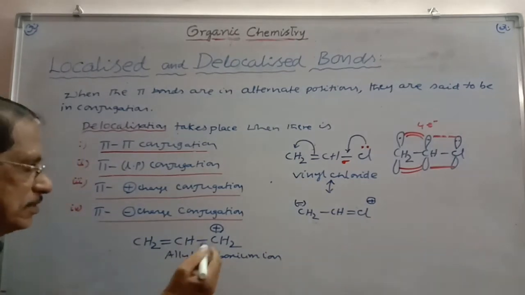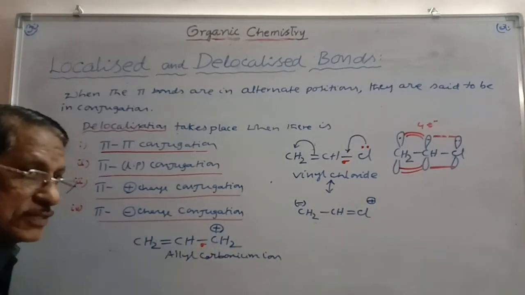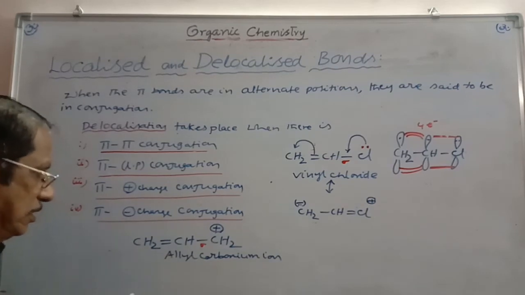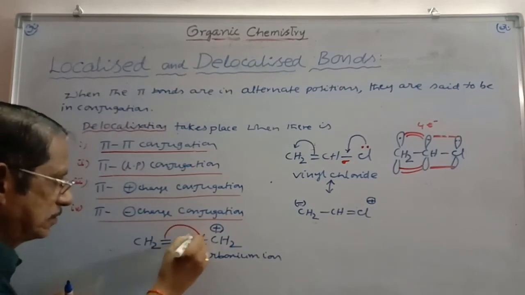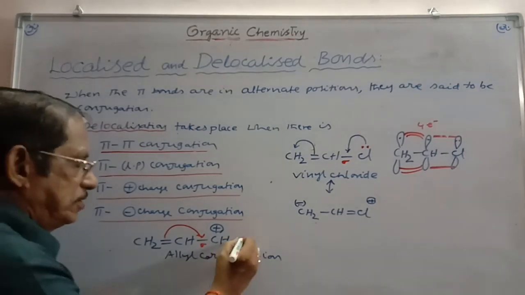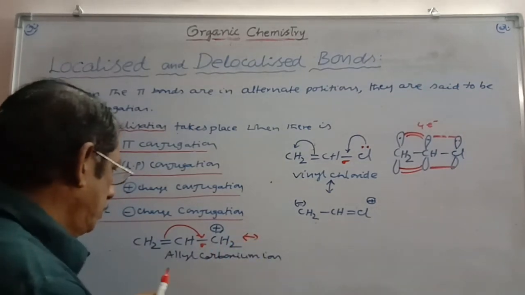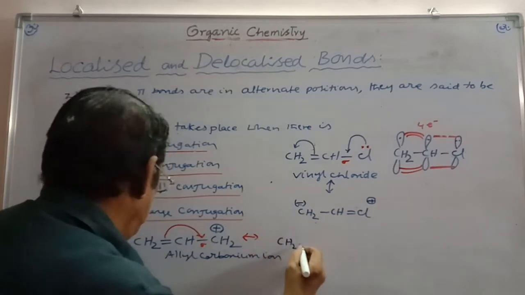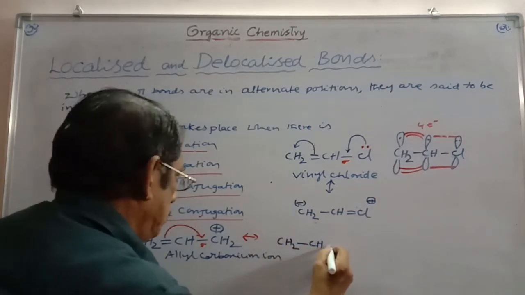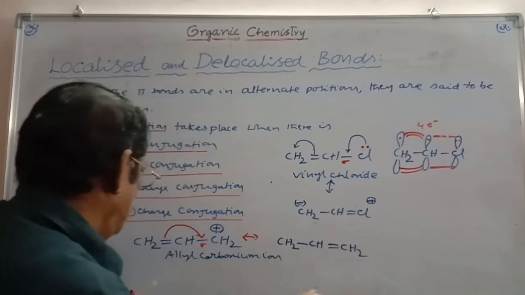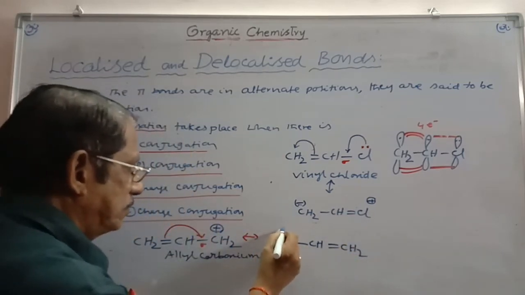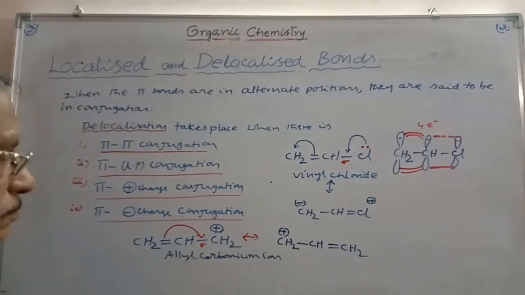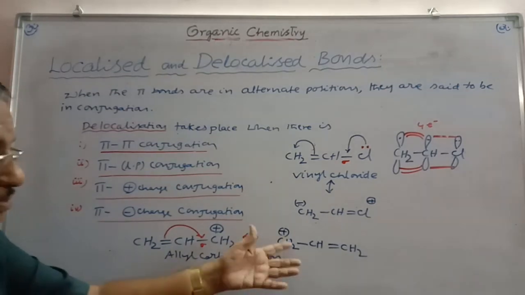What happens here? As this is the positively charged carbon, it withdraws the pi electron cloud, which is in conjugation. And so here, the pi bond moves like this. So you have to show the resonance condition here. CH2, single bond CH, double bond CH2, and here the plus charge arises on this carbon. So both mean only the same, but you are getting 2 resonance structures. Both will have equal resonance energy. Both are equally stable. So in this case, the allyl carbocation is stabilized by virtue of resonance.